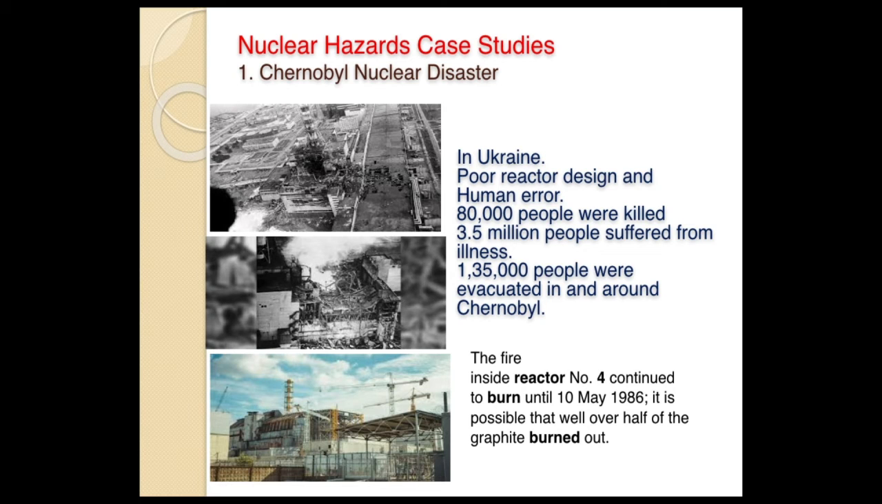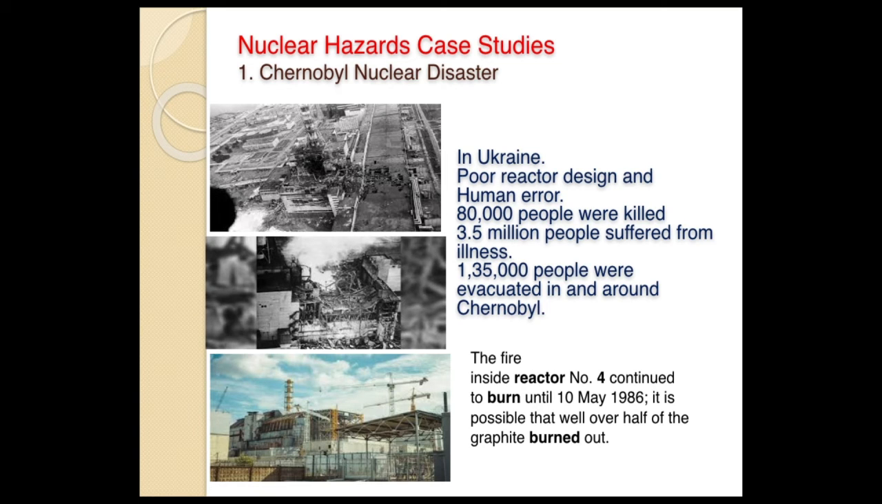So 80,000 people were killed there itself, and 3.5 million people suffered from illness. So nearly 1,35,000 people were evacuated in and around Chernobyl. So one of the reactors, that is reactor number 4, continued to burn till May 1986. See, this incident happened in 1986, 26th of April. So nearly for 15 days it was burning. So half of the graphite present inside was burnt out. So this disaster mainly happened due to human error.